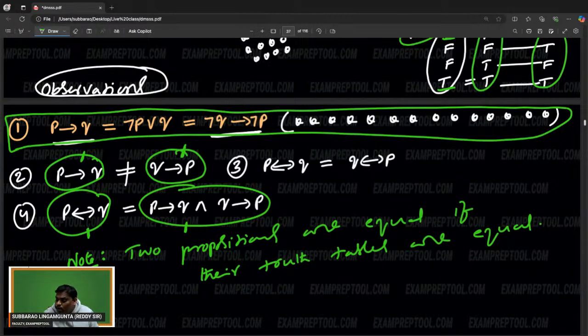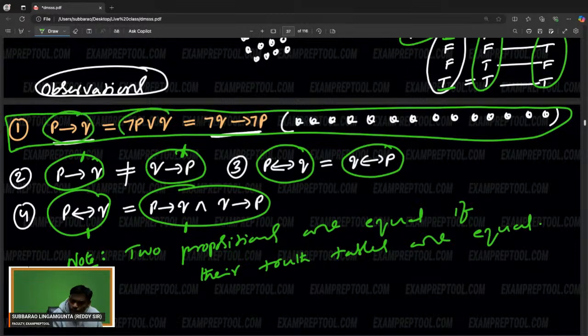How did you conclude that this is equal? Truth table of this one you create, truth table of this one you create. Both are equal. How do you know that these three are equal? Truth table of these three I created. I verified all the truth tables are same. You have to remember also. P implies Q is equal to negation P or Q, or negation Q implies negation P.